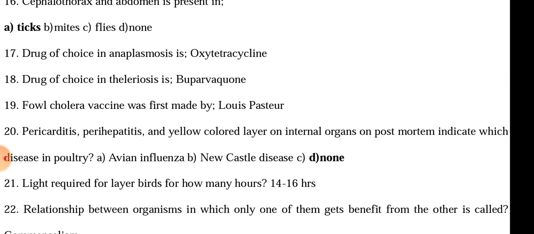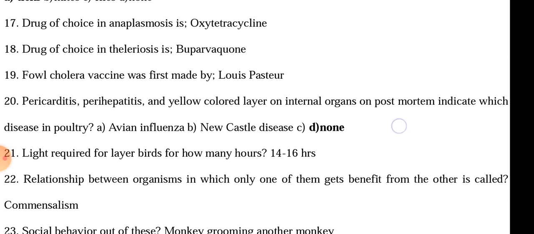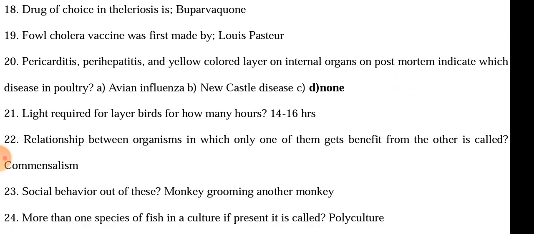A relationship between organisms in which one of them gets benefit from the other is called commensalism. Commensalism is the relationship in which one organism is benefited and the other may or may not be. Social behavior, other is not benefited. Social behavior out of these is monkey grooming.